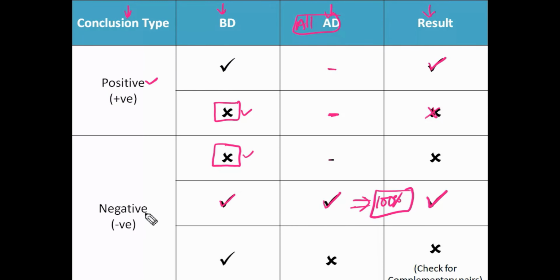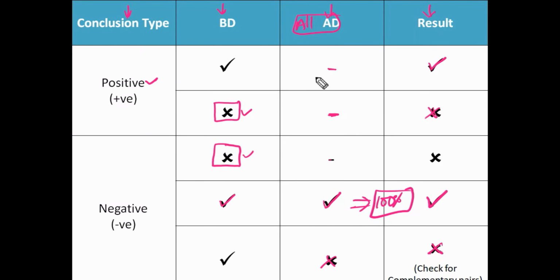So for a conclusion following 100%, we can take the final result as follows. Okay. So for a negative conclusion, if basic diagram follows, yes, we need to check alternative diagram. If any one of the alternative diagrams fails, then directly we can tell the answer as a failure conclusion. That is not follows.